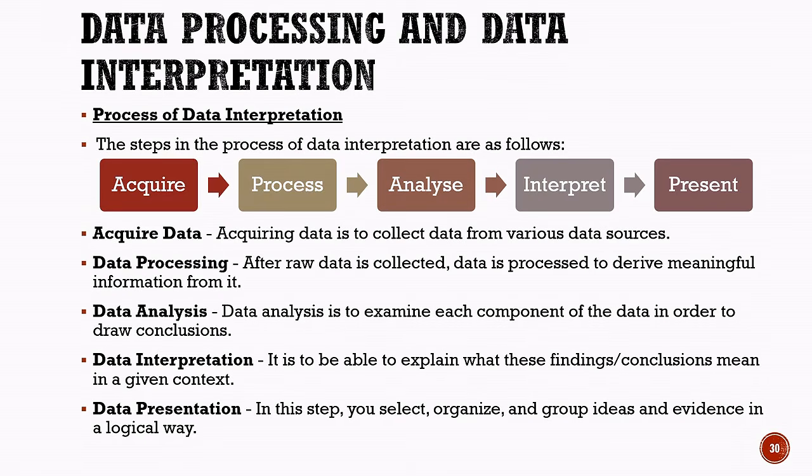In this step, we select, organize, and group ideas and evidence in a logical way so that the information can be communicated clearly. So, the 5 steps are acquire, process, analyze, interpret, and present. These steps help us transform raw data into meaningful information and communicate useful conclusions effectively.